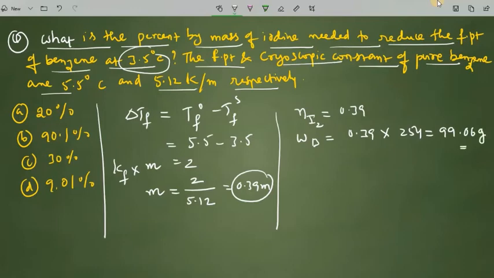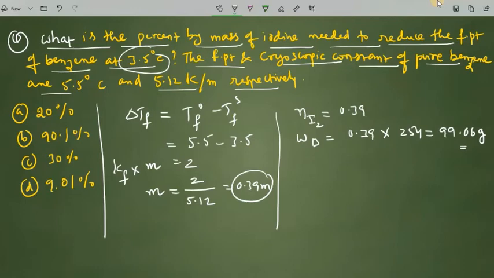So 1000 grams of the solvent benzene contains 99.06 grams of iodine.